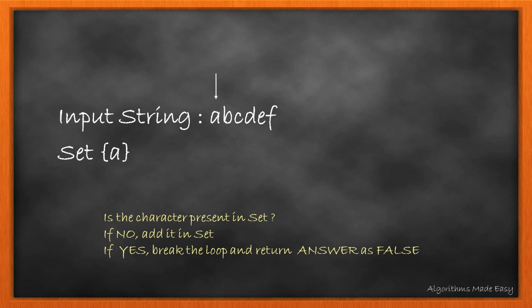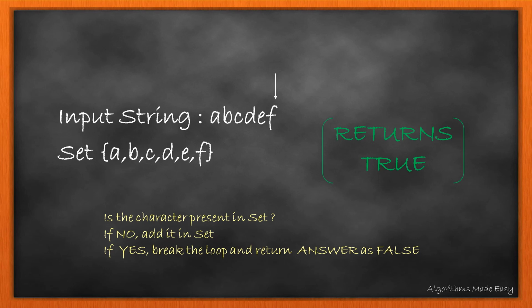We take our first character and see if it is present in the set or not. As we can see, it is not. Then we add it in the set. Doing the same with all the characters one at a time. We have reached the end of the string and we didn't get any character that satisfied our else condition. That means our string is in turn a unique character string.